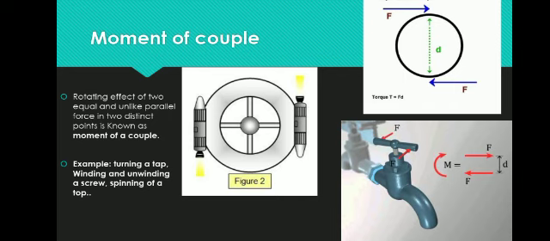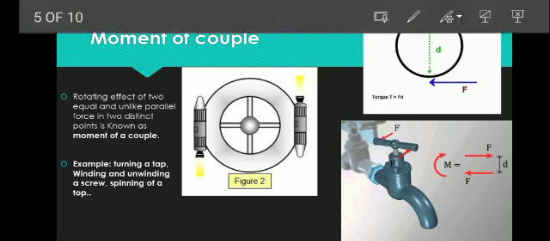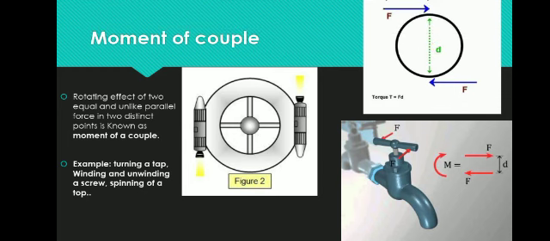Likewise, two forces working in opposite directions, and equal in magnitude, make the object rotate. The distance between the two forces we call d. The distance in between the forces, we call it d. This we call the moment of couple.